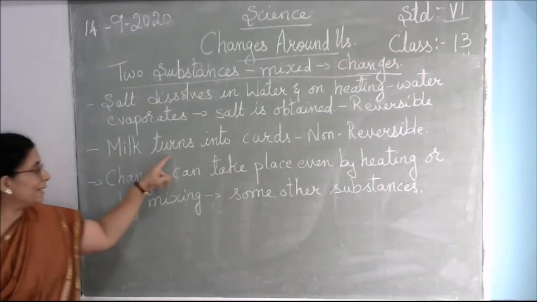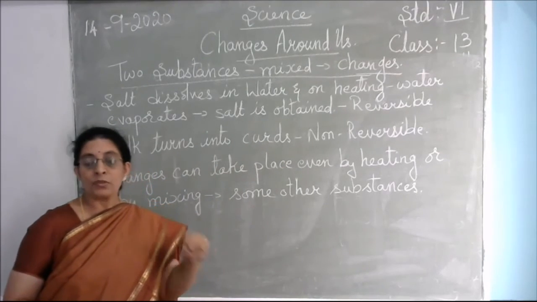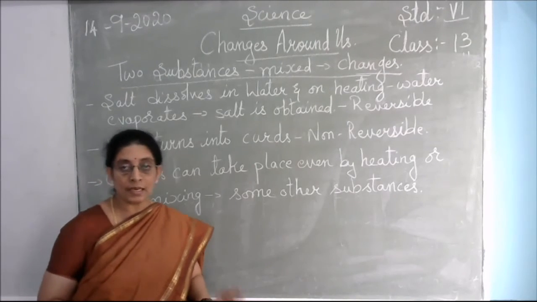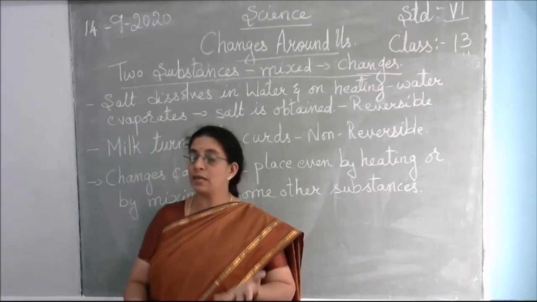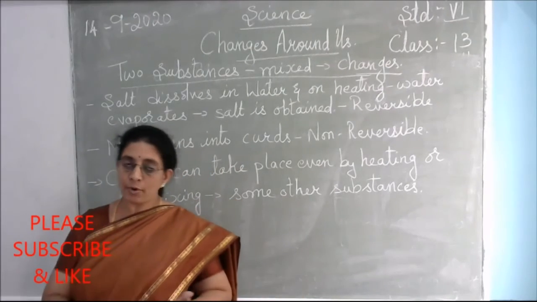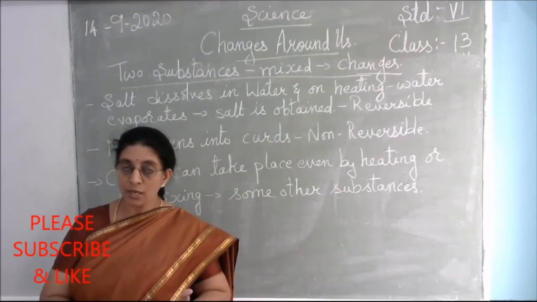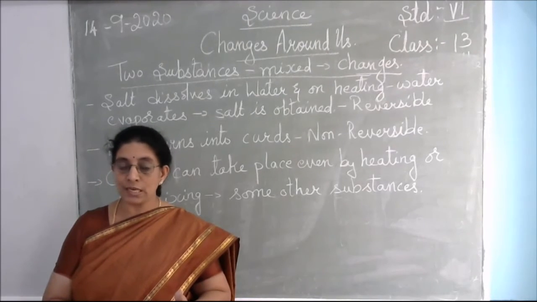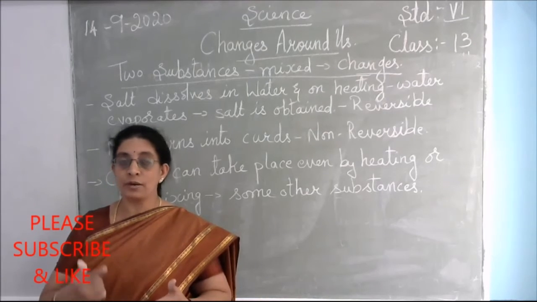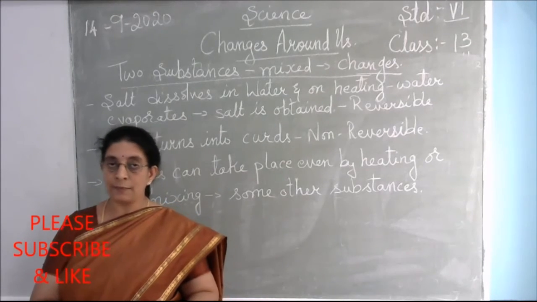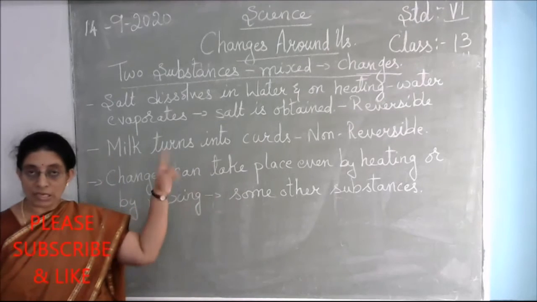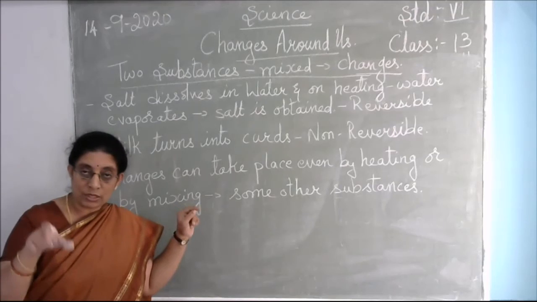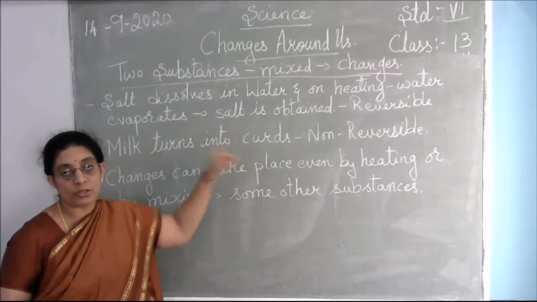That is, the milk turns into curds. When it is in the form of milk, its property is entirely different. With the help of milk, you can make all the other byproducts of milk. You can use milk for drinking, for coffee, for tea, and you can use the same milk for making any of the sweets. But when the same milk changes into curds, it loses its properties. It gets new properties, that is the properties of the curds.